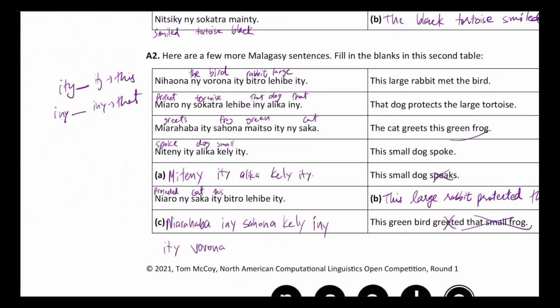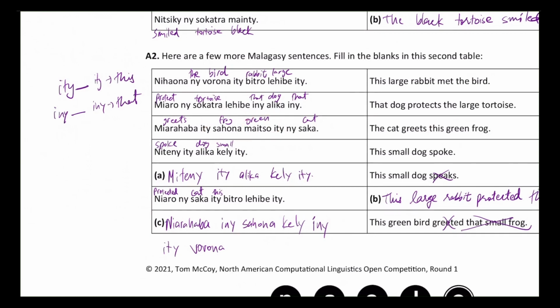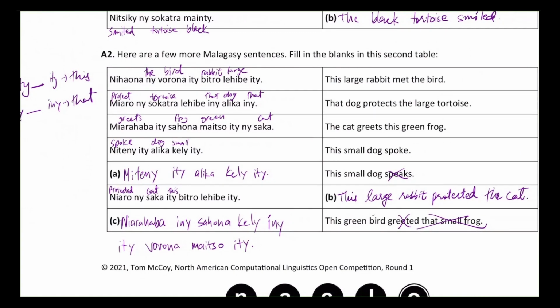Where was it? Oh, it's right over here, green frog. Whoops, that's the wrong pencil. Green frog over here. So we see frog is sahona, that means green means maitso, so we're going to write maitso, which makes vorona maitso, green bird. And we're going to end off with the iti, because we want to use the this demonstrative.